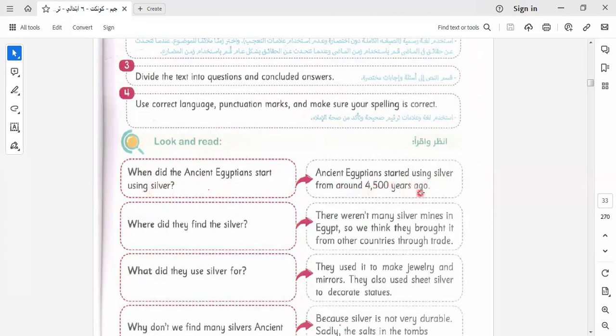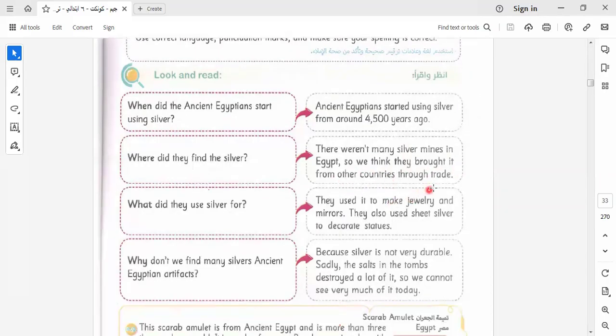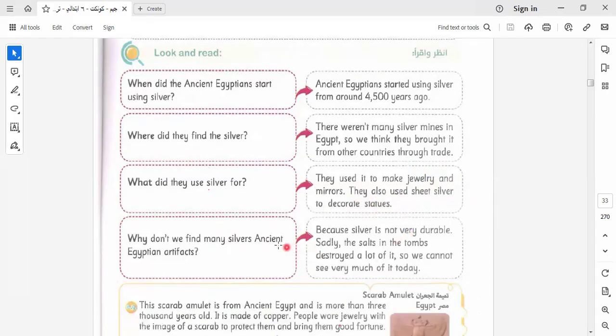Egyptians started using silver around 4,500 years ago. There weren't many silver mines in Egypt, so we think they brought it from other countries through trade. What did they use silver for? For making jewelry and mirrors. They also used silver to decorate statues.